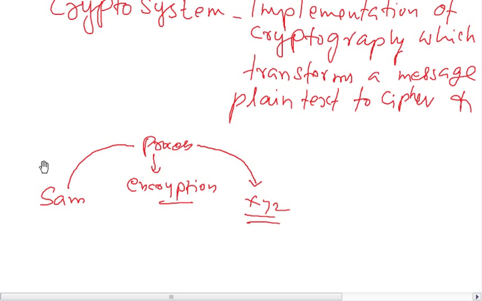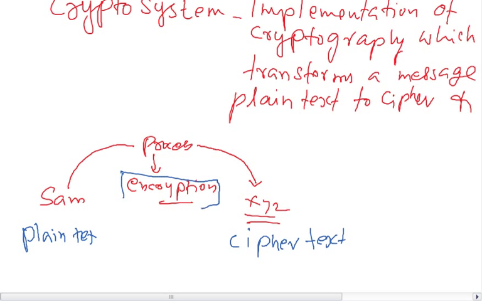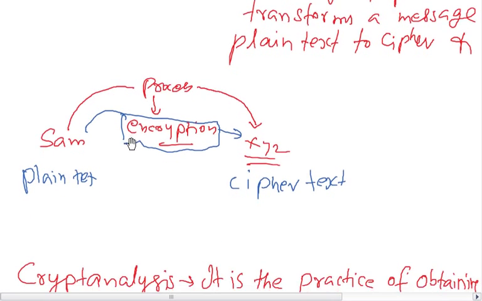This is plain text and this is cipher text. Through this encryption process, you can turn a plain text into a cipher text, an unreadable format text.